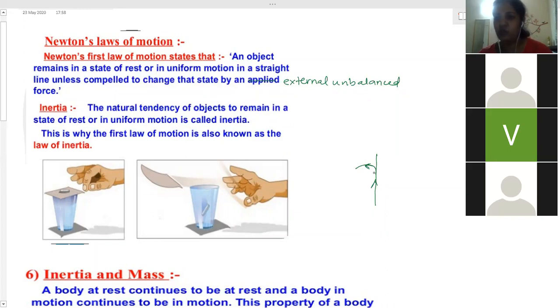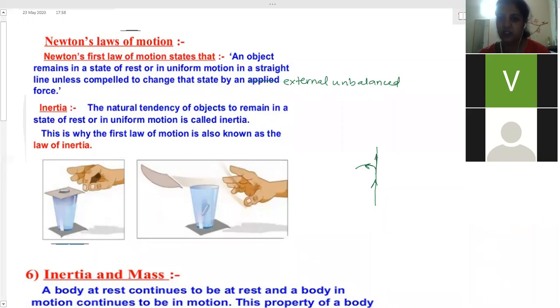But in the upper part, no force is acting, and due to inertia, the object wants to still move in the same direction, this direction. So the lower portion has moved this way, but the upper portion wants to keep moving in the direction it already had attained, so the body wants to move in that direction itself. Therefore we feel that we are bending outwards. So this is inertia of direction.